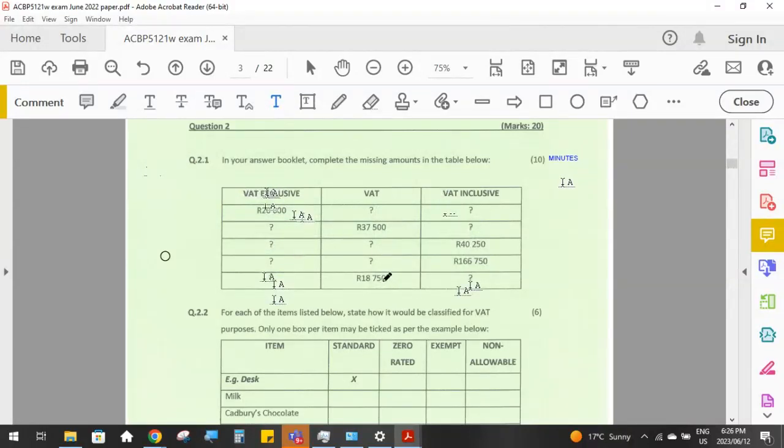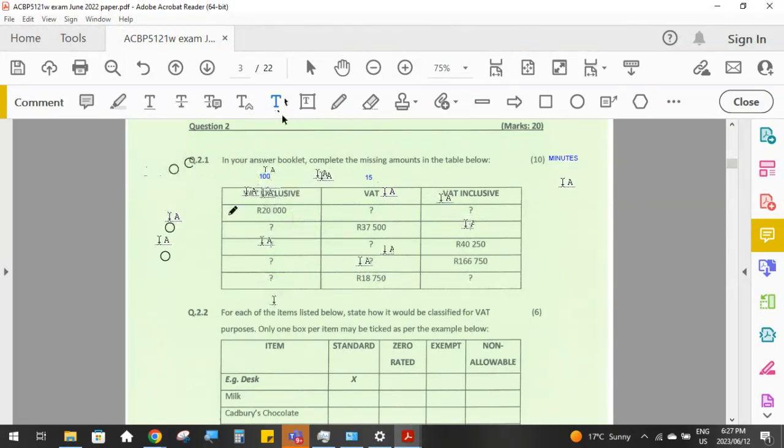So guys, the very first thing that you're going to do when you get a question like this, which is very likely, is at the top of the column you are going to write, we know that VAT is 15%. We know that the amount before we've added the VAT on is 100%.